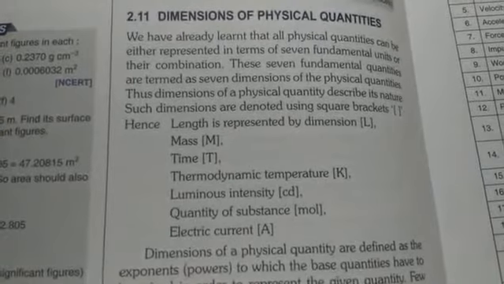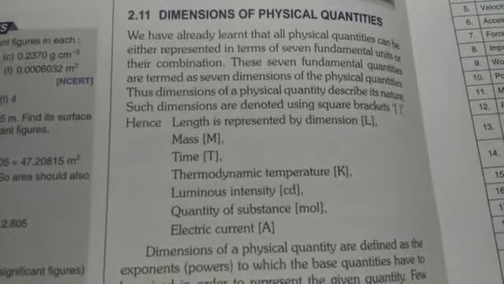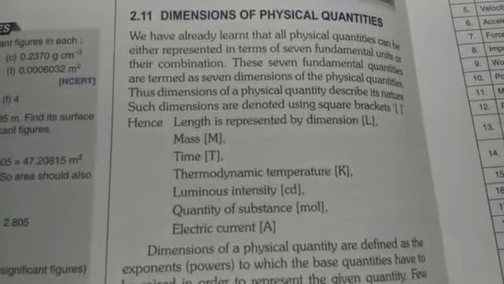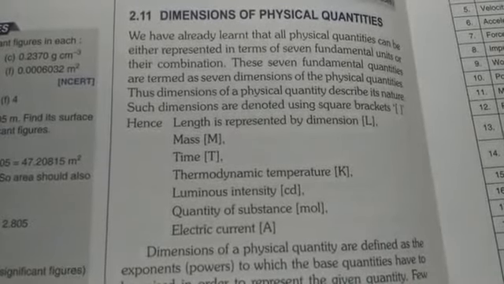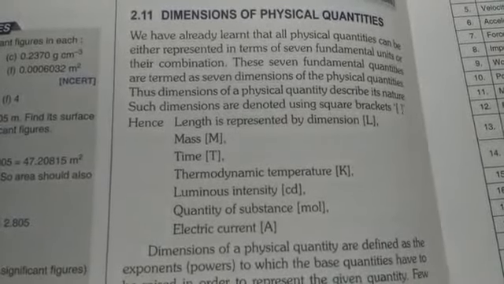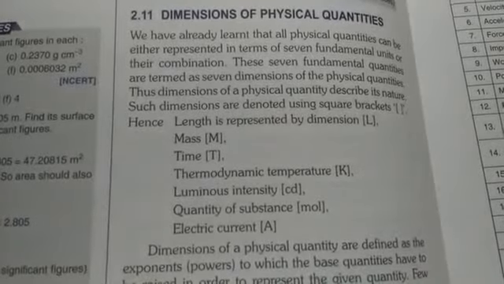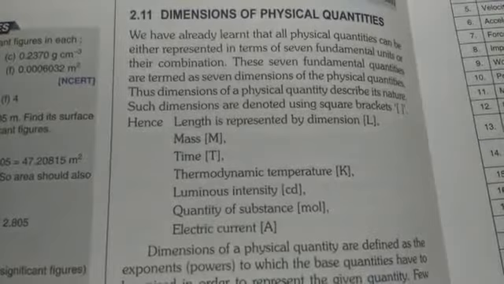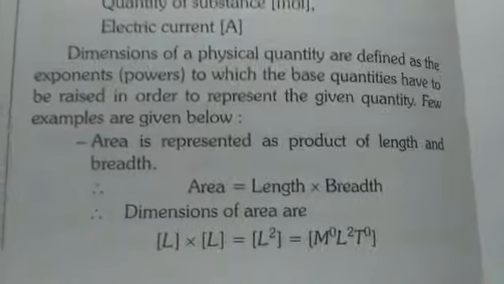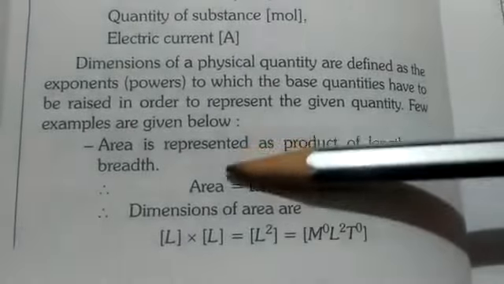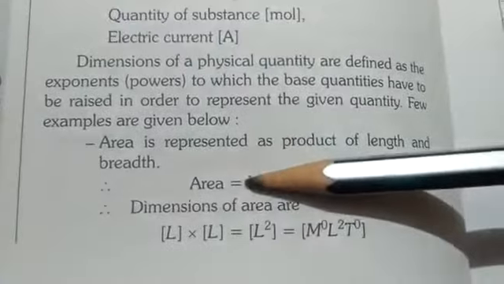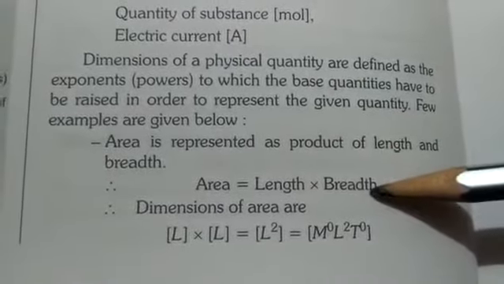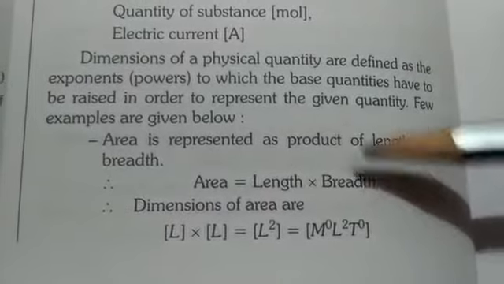But we need not write all these 7 quantities when we are showing the dimension of any quantity, but we must show it in terms of mass, length and time. Okay, now I will tell you how we will show that. So here you can see in front of you it is written area equals length into breadth, and breadth is also a kind of length.